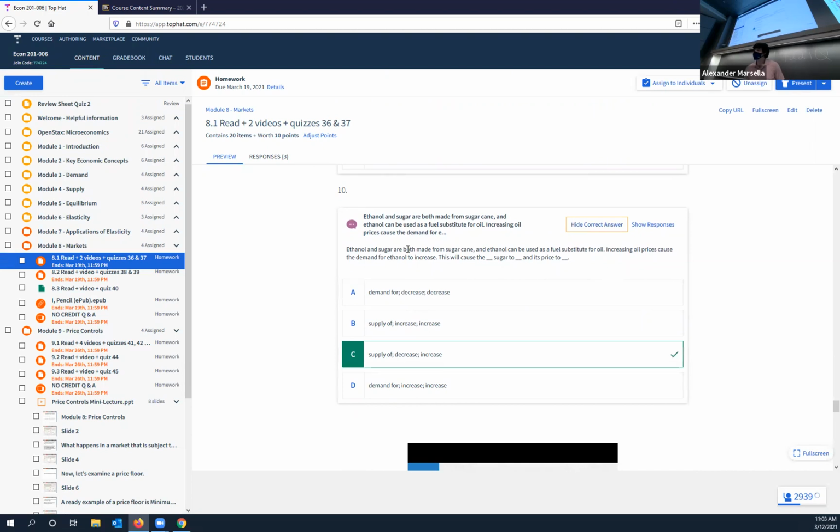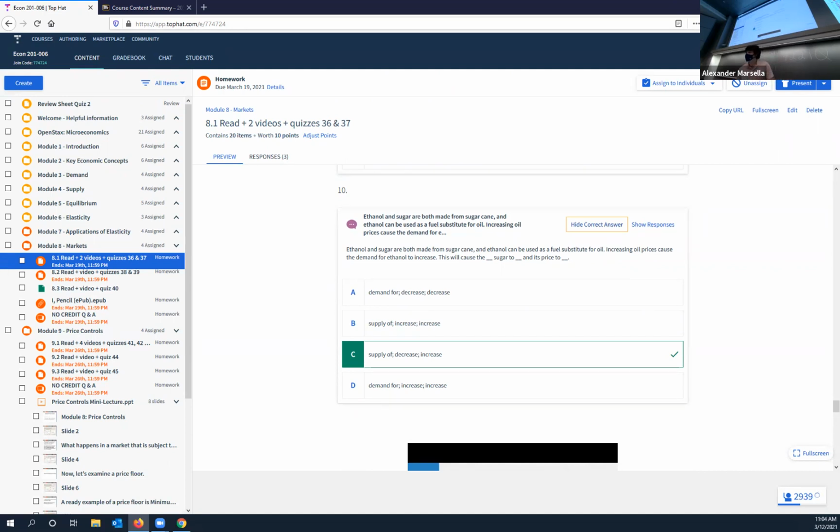Here's a good one. Ethanol and sugar are both made from sugarcane. Ethanol can be used as a fuel substitute for oil. Increasing oil prices causes the demand for ethanol to increase. And so these are the kind of questions you might get asked, trying to link these things, talking about how prices of one good might affect another. Again, that's why I'm saying I don't want to spend too much time on module 8, because we kind of already have done this and we're just saying it in a different way.